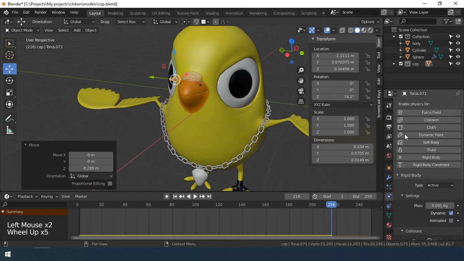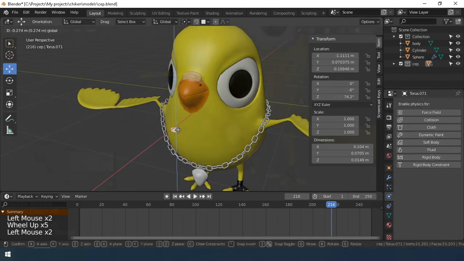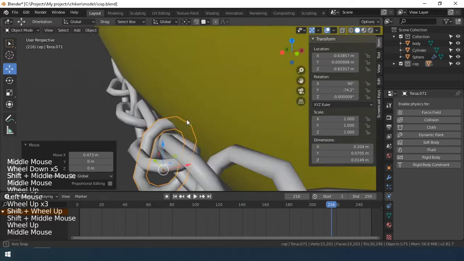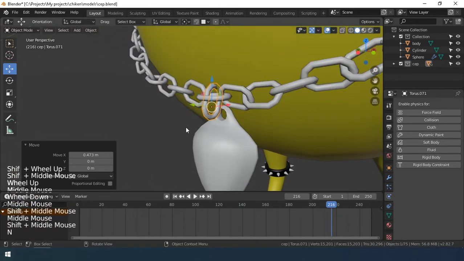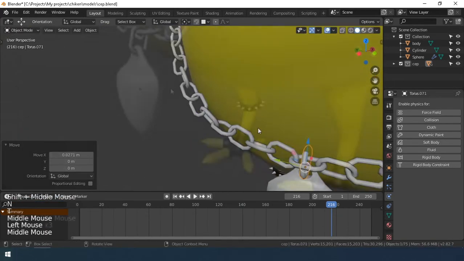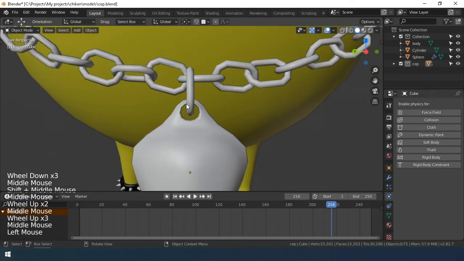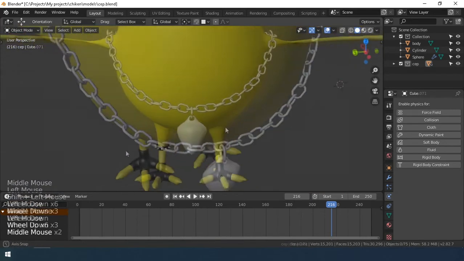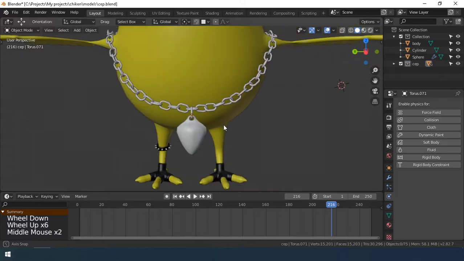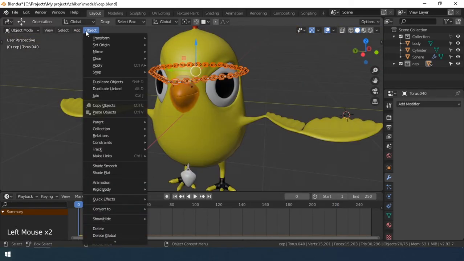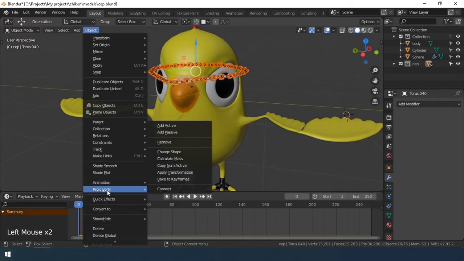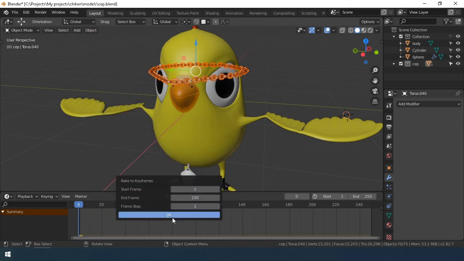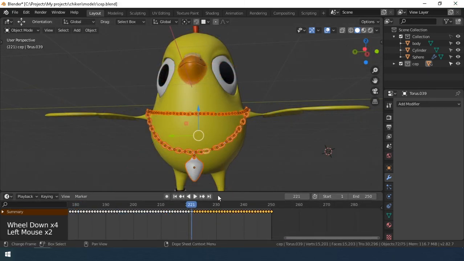Copy one link and delete the rigid body property. Let's move this link, connecting them, the chain and the seed. In the finish, bake the animation of the simulation. And delete the keyframe.